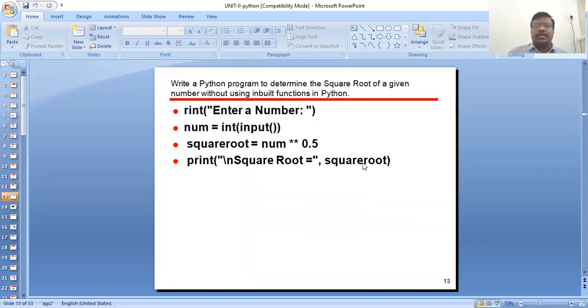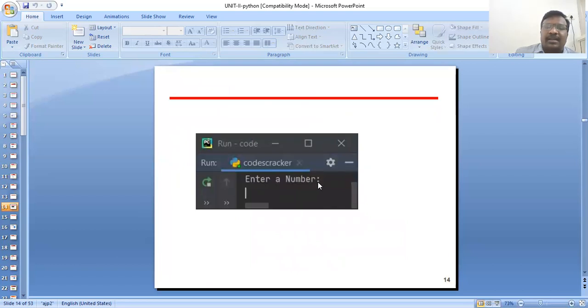Next, write a program. Here is a small program: the square root of a given number without using the inbuilt functions. Square root programming in Python. So here, number is equal to input, enter number. The square root is number to the power 0.5. Then print the square root. This is the program. So this is the output. Enter a number.